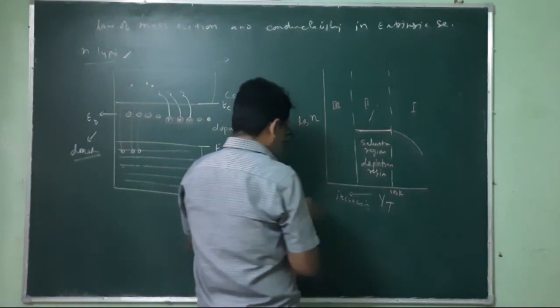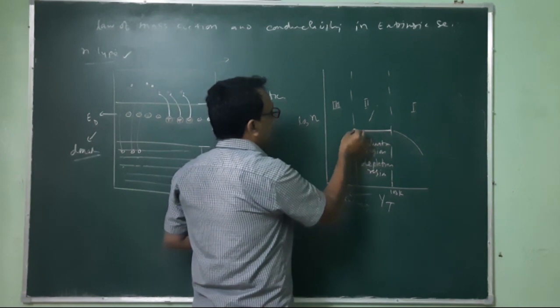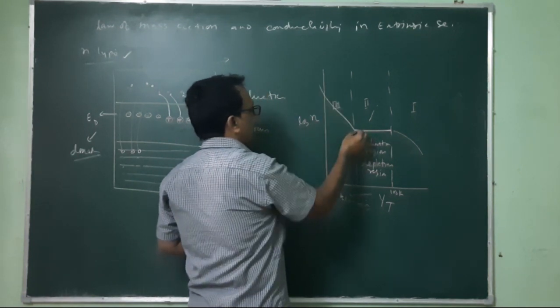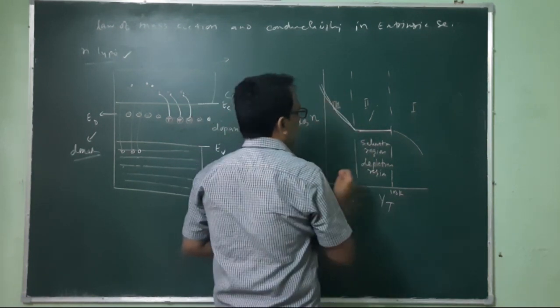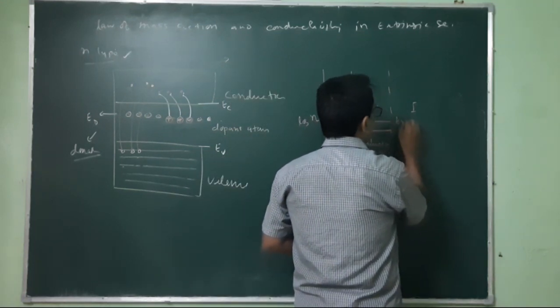So let me complete this figure. When temperature further increases, the number of electrons increases like this, and this region is known as the extrinsic region.